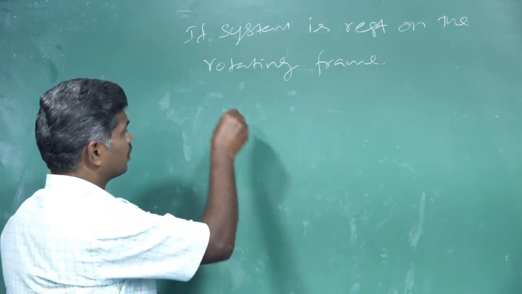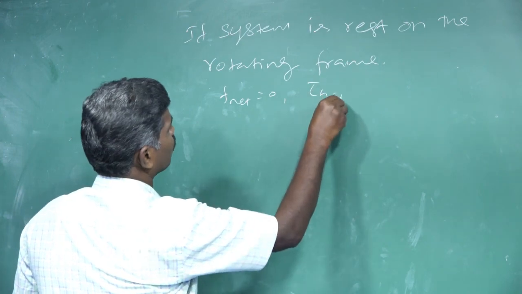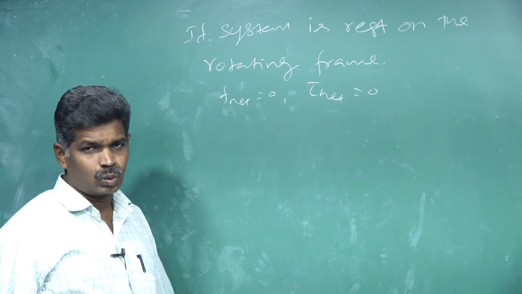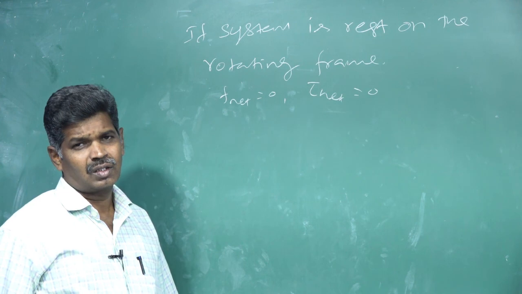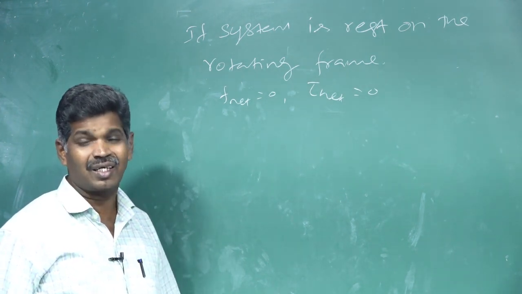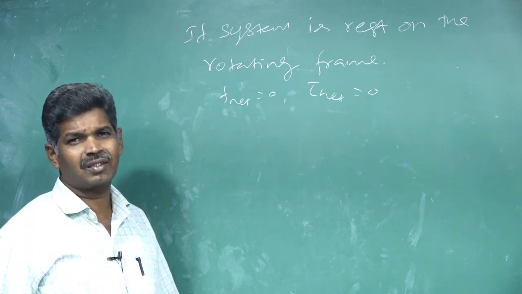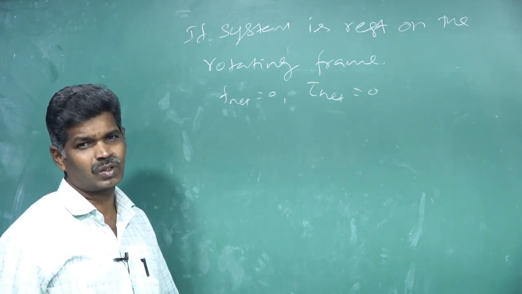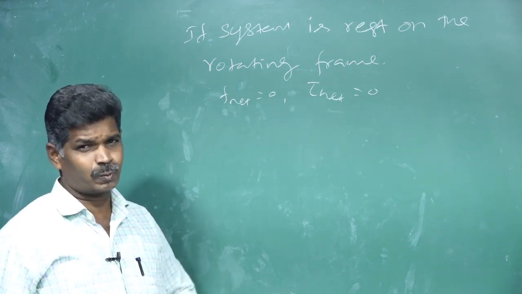Then F net equals 0 and tau net also equals 0. On our system, two torques are acting. The first torque is given by the gravitational force, acting in a clockwise direction, so it is taken as negative. The second torque is given by the centrifugal force, acting in anti-clockwise direction, so it is taken as positive.